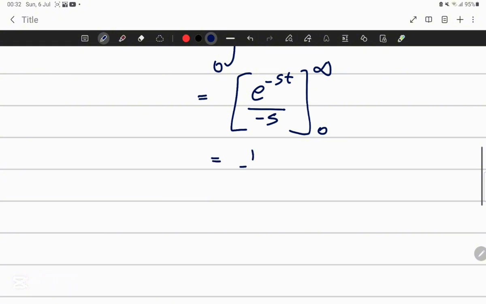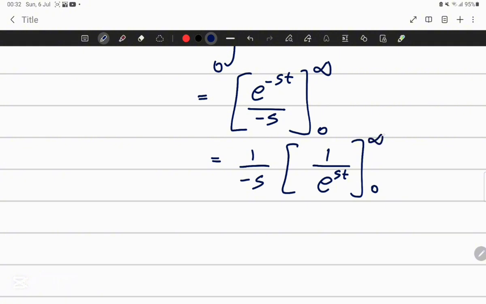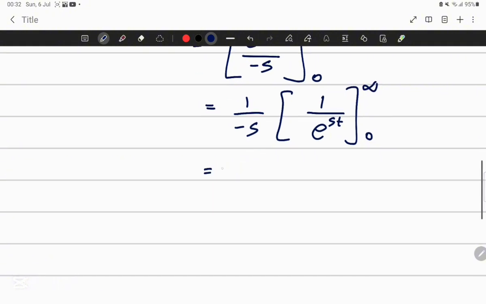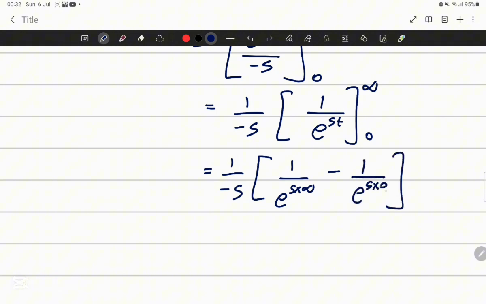So I can write 1 over minus s outside, since it is a constant. Now I can plug in these values. So I plug into e to the minus st, limits from 0 to infinity. So this is 1 over minus s, and this is 1 over e to the power s times infinity, minus 1 over e to the power s times 0.